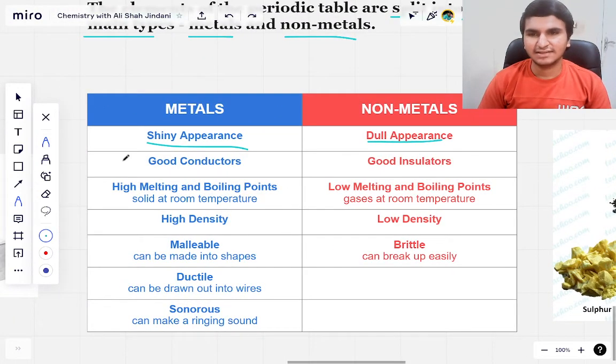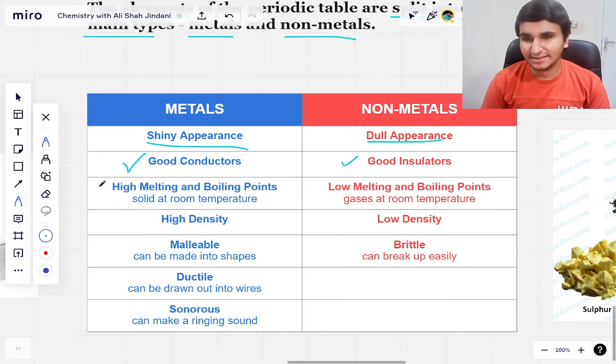Now, the next thing that you need to know, metals are good conductors. Good conductors of what? Heat and electricity. Whereas the non-metals are not good conductors, rather they are good insulators, right? So metals can conduct electricity, they can let heat pass through them. That is why we call them good conductors.